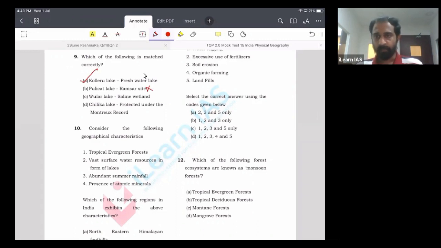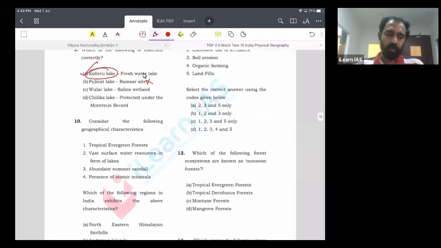Why? Pulicat Lake is not a Ramsar site. There is only one Ramsar site from the state of Andhra Pradesh, which is Lake Kolleru. Let us go to option C.